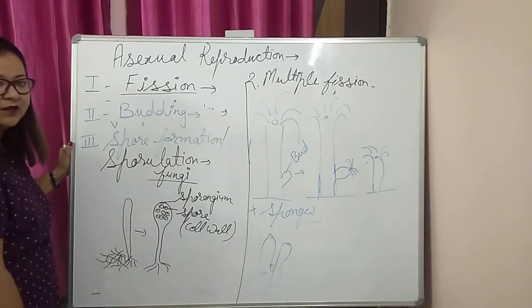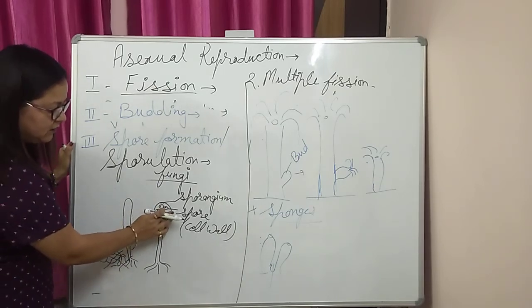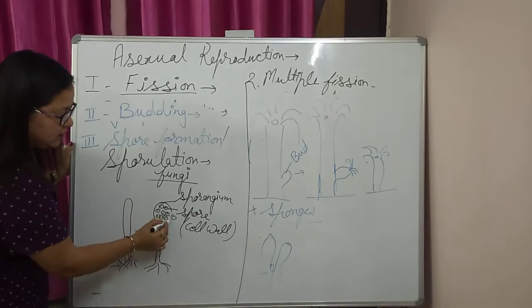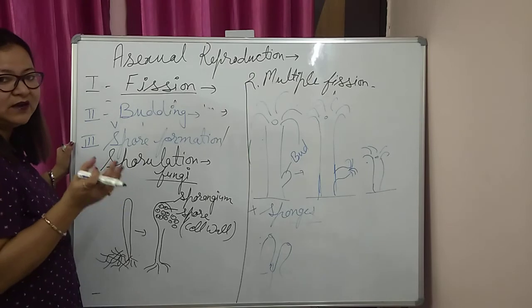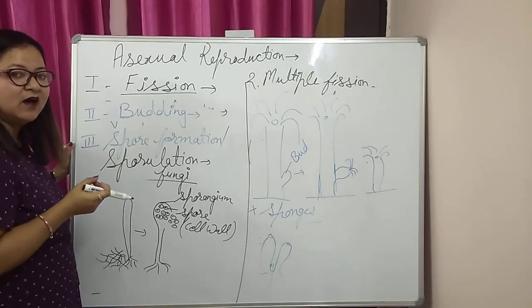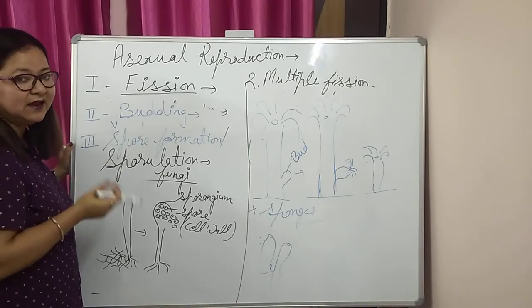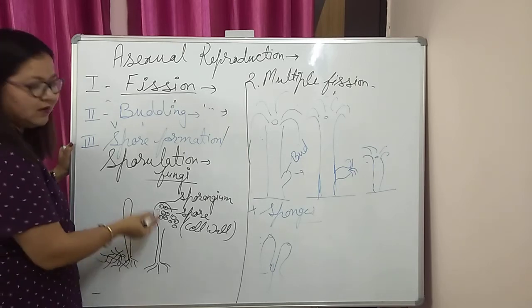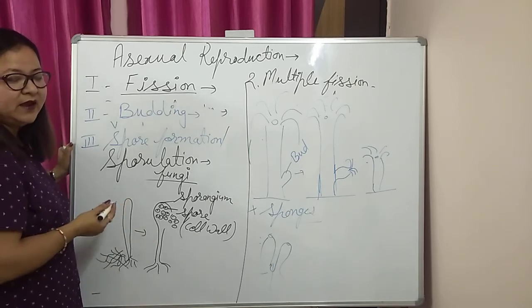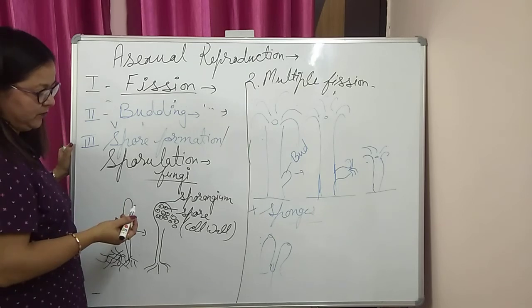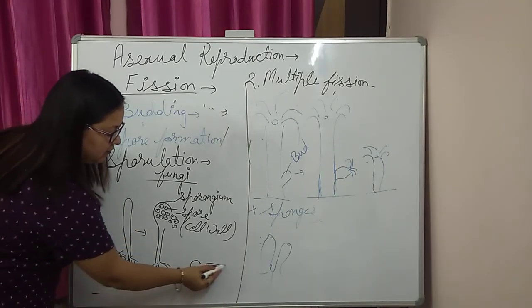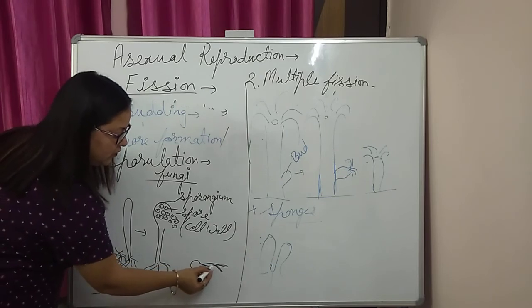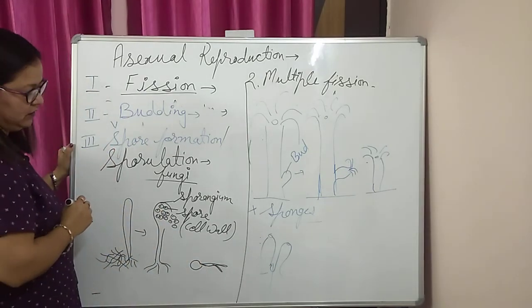When the process is completed, the sporangium bursts and releases these spores into the surroundings. They are very small in size and light in weight, so they are carried by the air and spread to other surroundings. When they get the substratum, they germinate and form the new hypha or new organism.